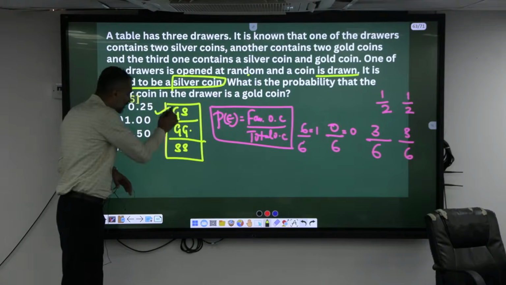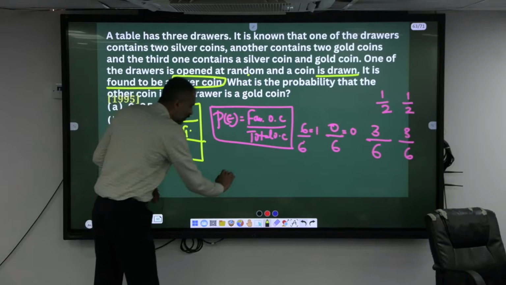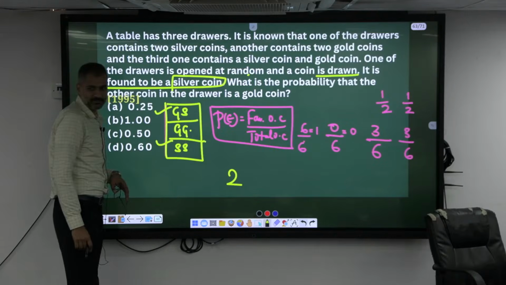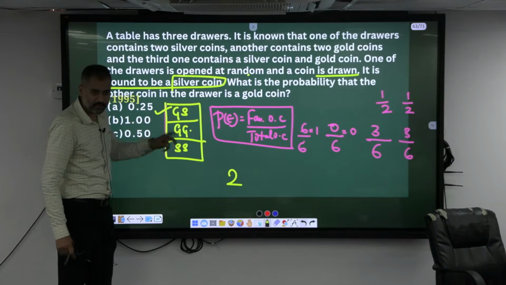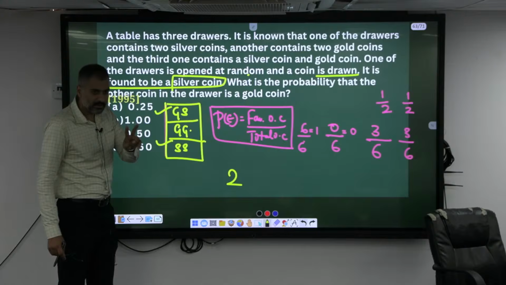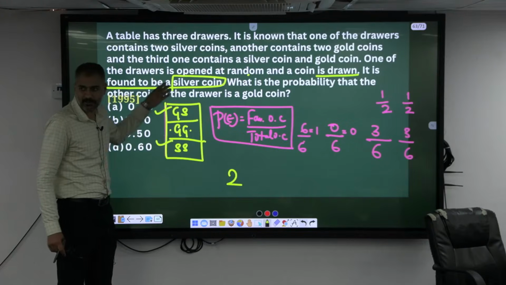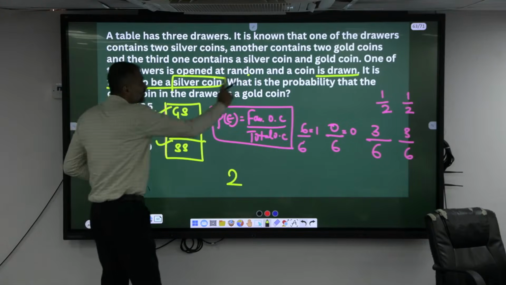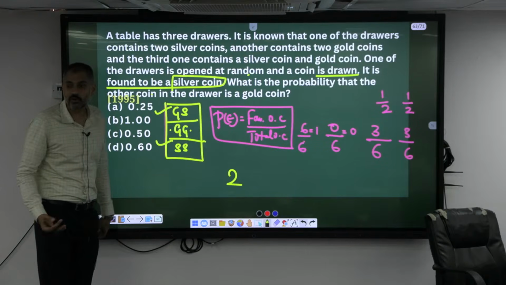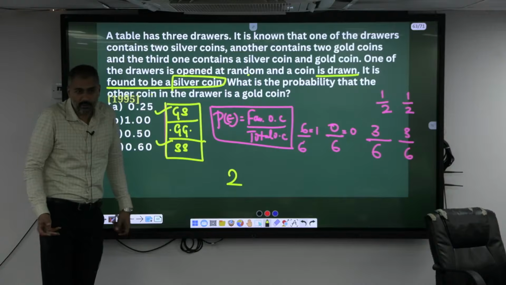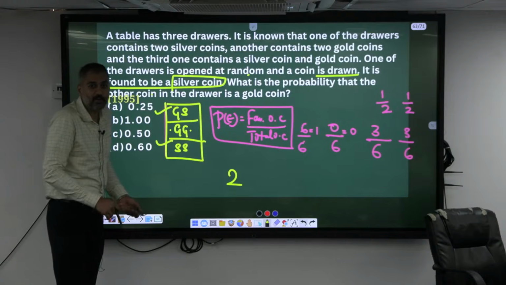First one and third one, isn't it? So what are the total outcomes? 2. I might have taken this one or this one. Totally 2 outcomes are there. This is not known because already we know that it's a silver. What is the probability that the other coin drawn is also a gold coin? The other one is a probability. I don't know what is inside it. Another one also can be a gold.